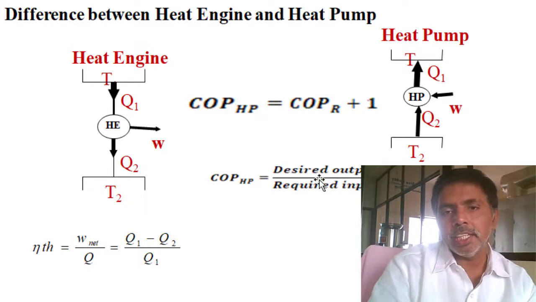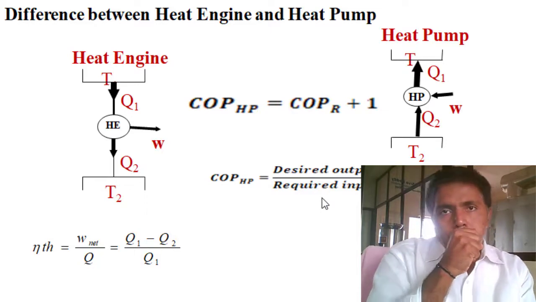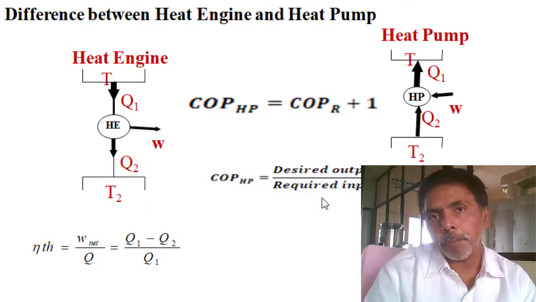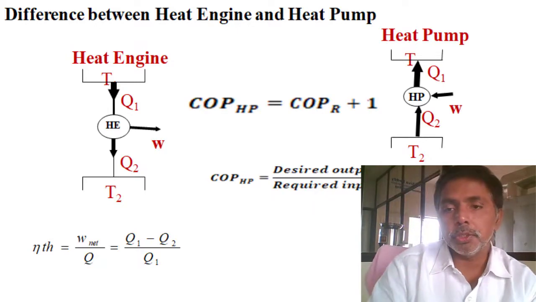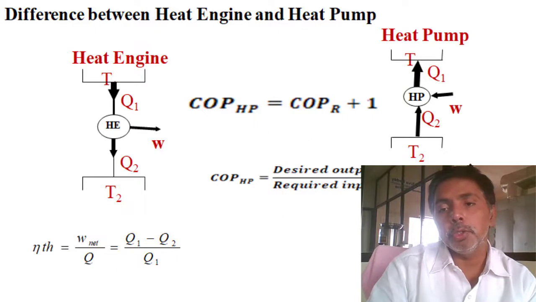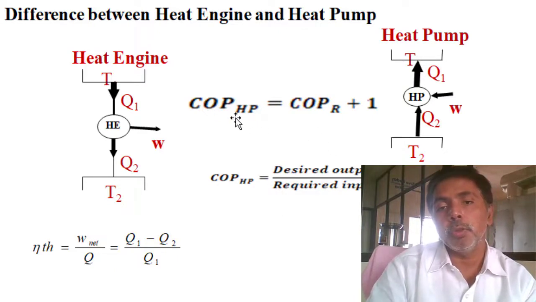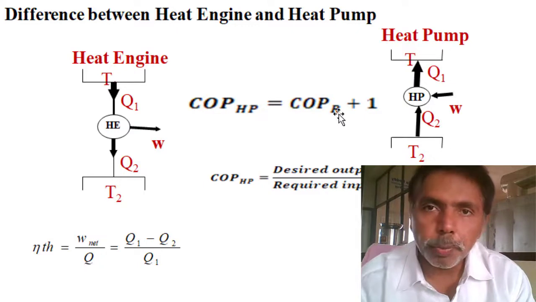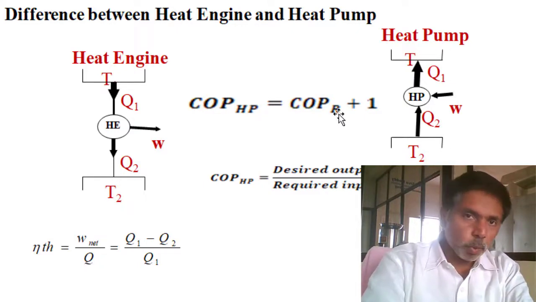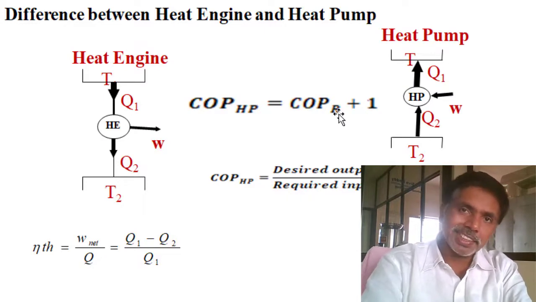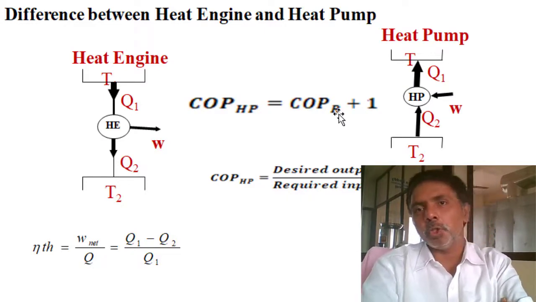COP is the desired effect divided by the required input. Here COP of refrigeration is QL by QH minus QL, and COP of heat pump is QH by QH minus QL, or COP of heat pump equals COP of refrigeration plus 1. Here you can see we are getting above 100 percent. I already mentioned energy transfer devices can give more than 100.